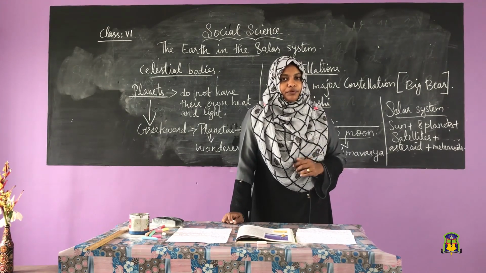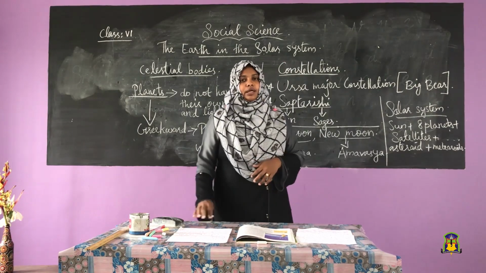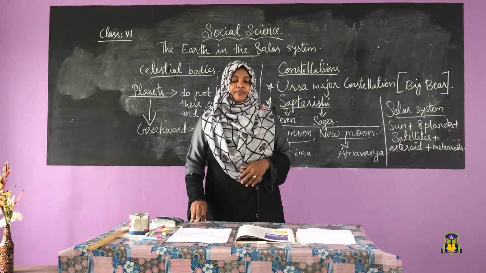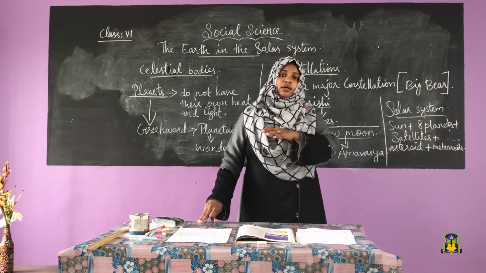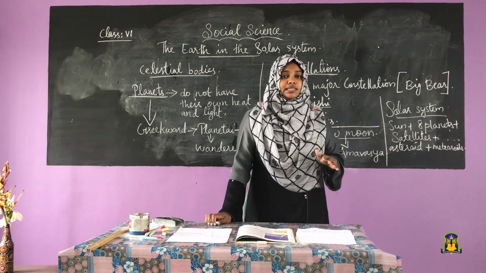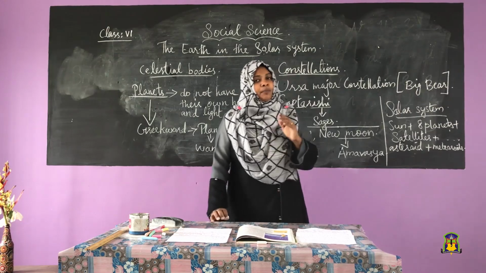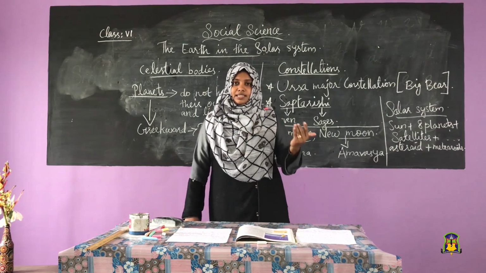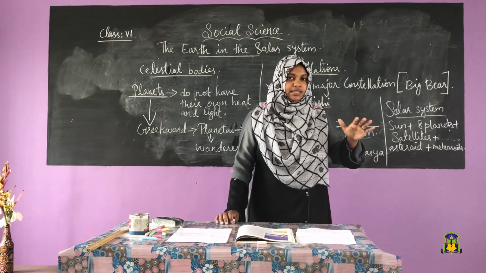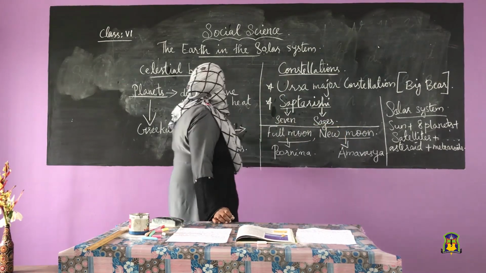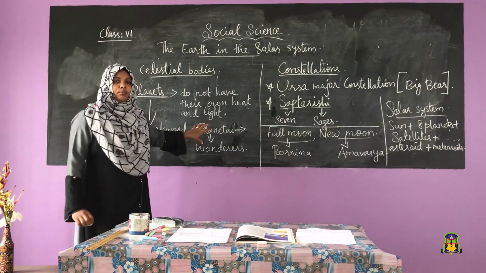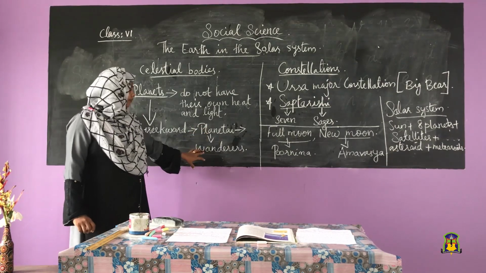They are made up of gases and they have their own heat and light. Some other celestial bodies do not have their own heat and light, for example, planets. The word planet comes from the Greek word planetine, which means wondrous.